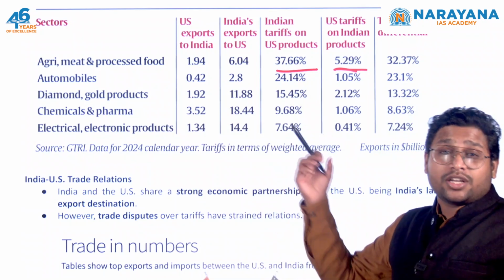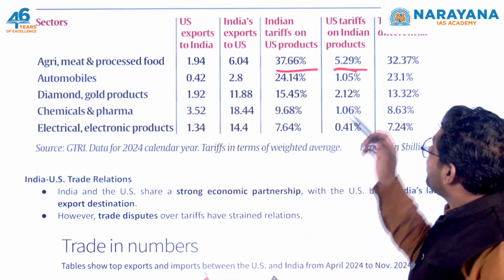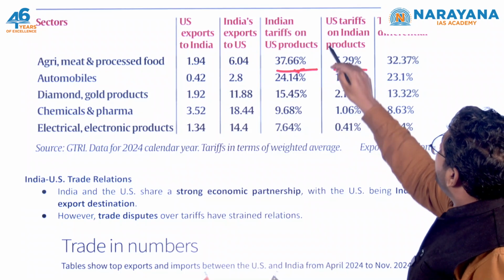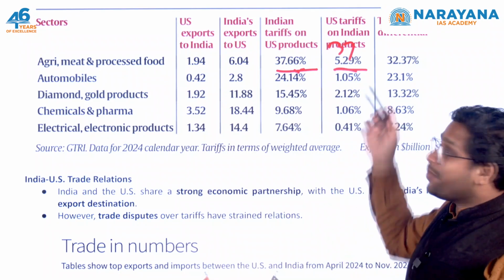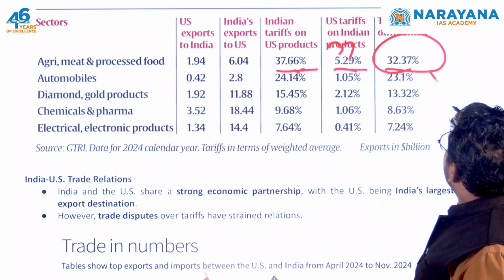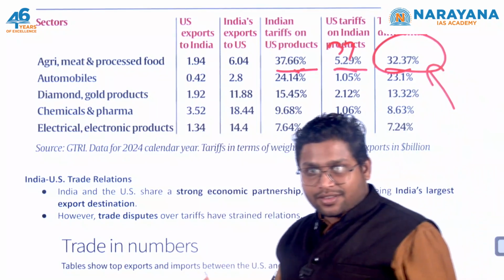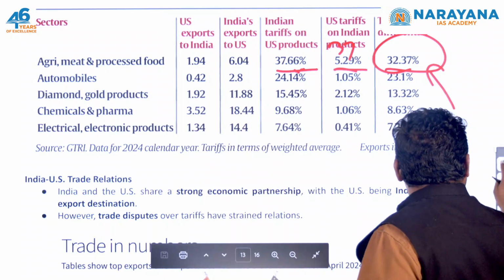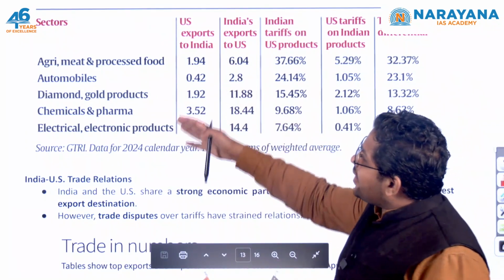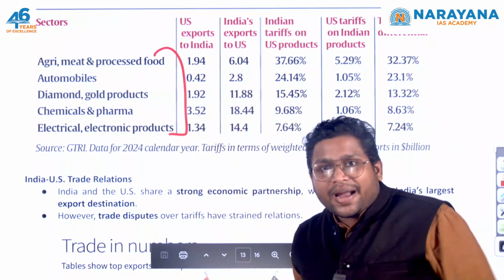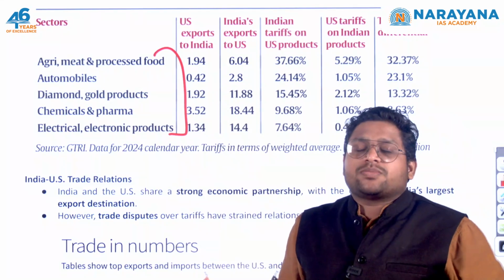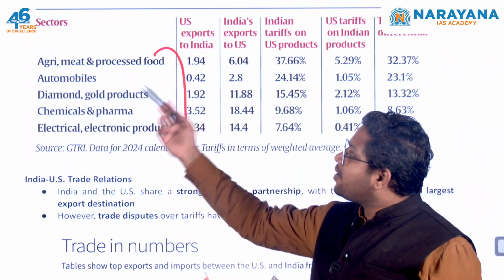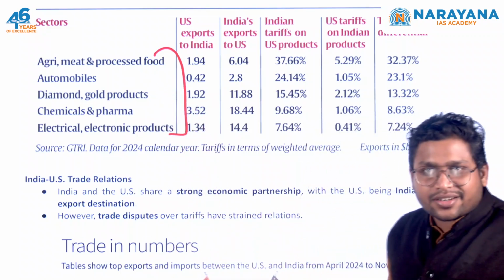Now this is something Donald Trump doesn't like. He's saying if you do not reduce it, we are also going to make it 37%. So to make it 37%, they'll come up with a new tariff of somewhere around 32%. When these tariffs are applied, these sectors will be impacted very badly, especially with respect to India: electronics, electricals, chemicals and pharma, diamond, gold, automobiles, etc.